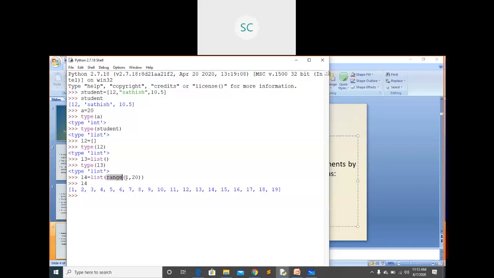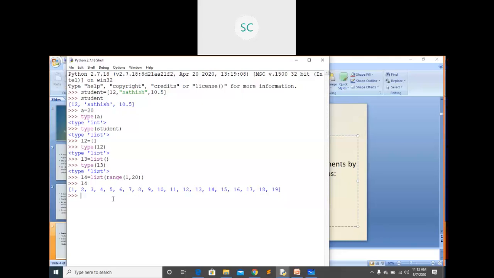We have seen this range function, right? It will start from the number you have mentioned here to the number minus 1. If you observe here, it ended at 19 only. Here you can take a third parameter also. That parameter will tell the increment value.